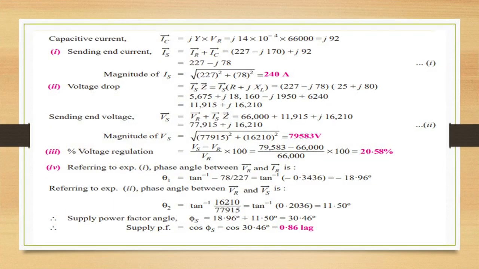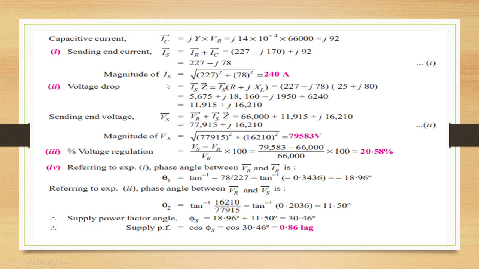Next, capacitive current IC is JY into VR, that is J into 14 into 10 power minus 4 into 66,000, that is J92. Now let us find out the sending end current. Sending end current IS is IR plus IC, that is 227 minus J170 plus J92, 227 minus J78. Magnitude: take the square root of 227 square plus 78 square, that is 240 amps, the magnitude of IS.